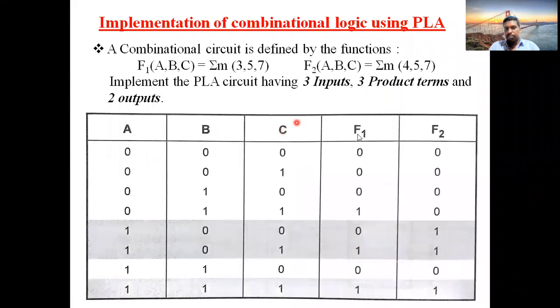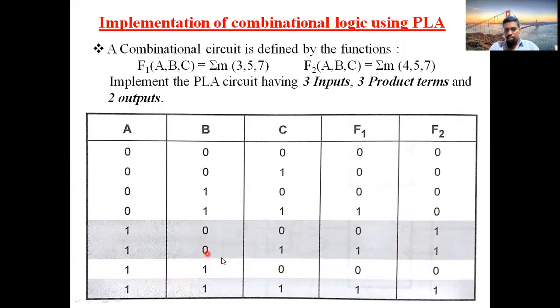Now what is the first step? First of all you need to frame the truth table. As we have 3 inputs for each and every function, take 3 inputs at the input side. For 3 inputs you will have 8 combinations, starting from 000 to ending with 7: 000, 001, 010, 011, 100, 101, 110, 111.